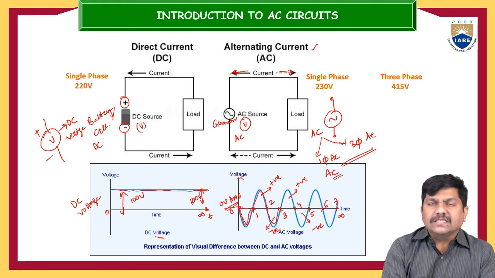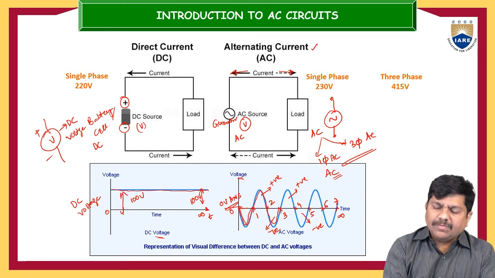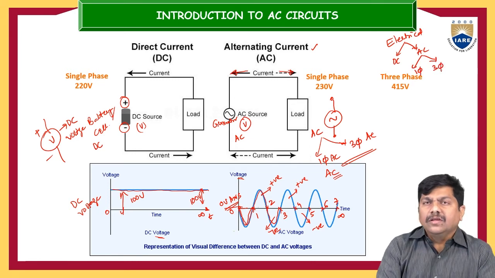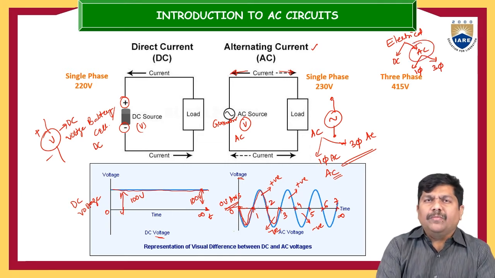So up to now this is enough. Now what are electrical supplies? Electrical supplies have been divided into two: one is the DC source and the next one is the AC source. Again AC is divided into single phase and three phase. So in today's video session, we are going to discuss this alternating current, AC's fundamental requirements. What are the basic components required for a better understanding of these alternating quantities?